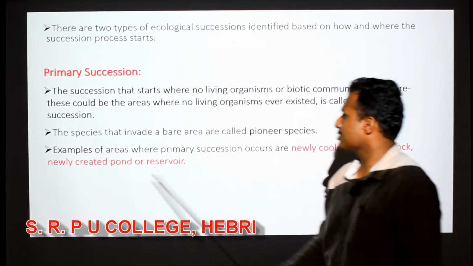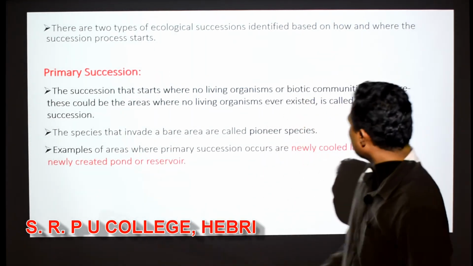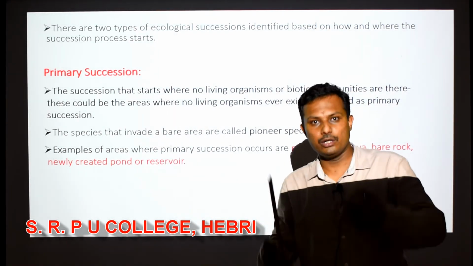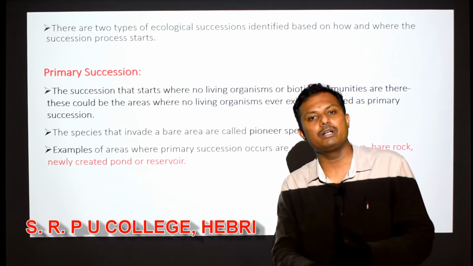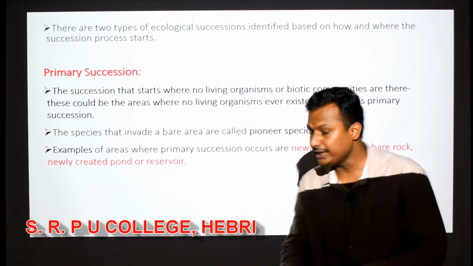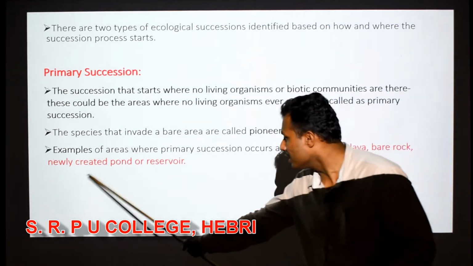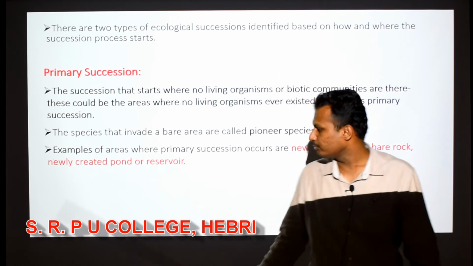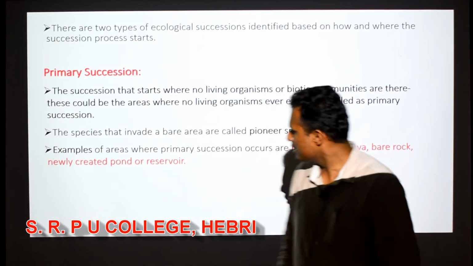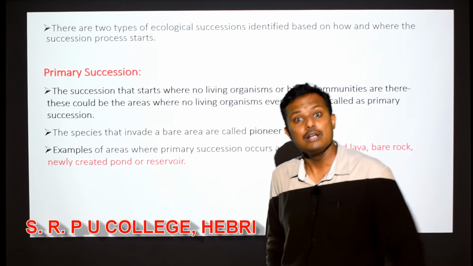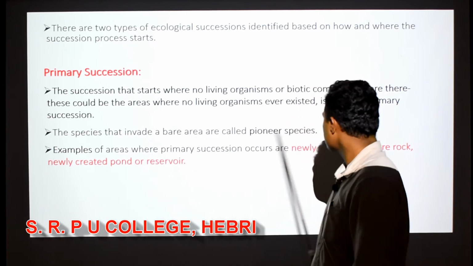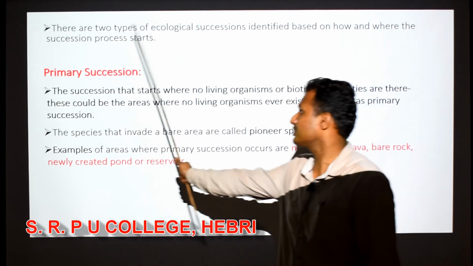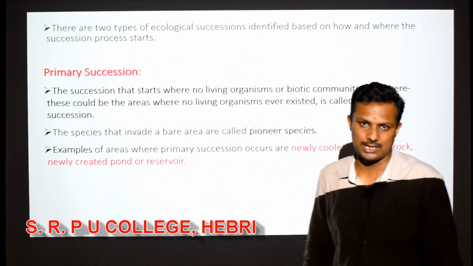Examples of areas where primary succession can be observed, like maybe a newly cooled lava. A volcano erupts and there may be just cooled lava, it will solidify into a rock, right? That may be there, or maybe a bare rock, or a newly created pond or reservoir. A freshly created pond or reservoir, or a lake, right? So in such cases where there is no life at all, when first life appears, that is what is called pioneer species. And the succession that starts from pioneer species, what do we call it, primary succession, right?